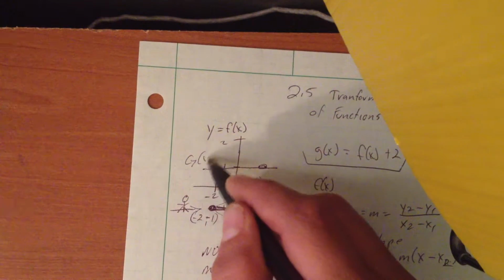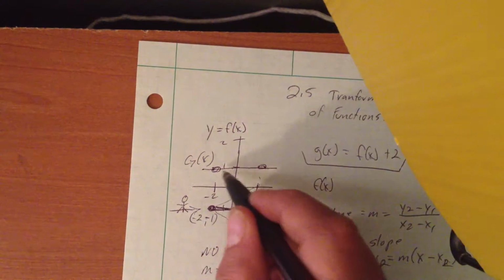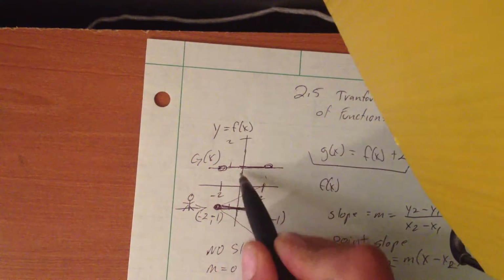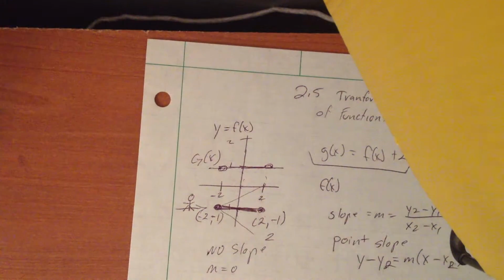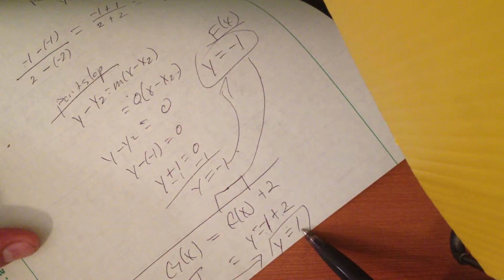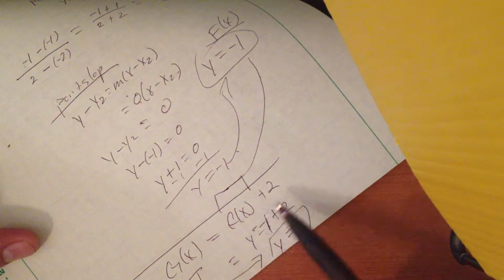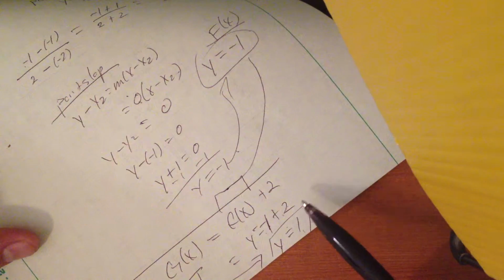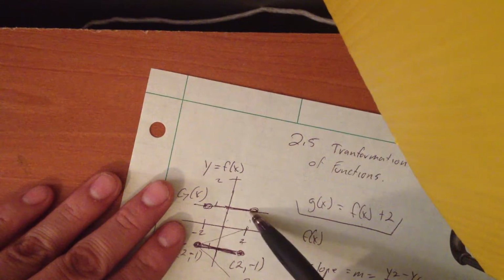So this is your g of x graph. All it is is adding 2. That's basically what the function said: f of x plus 2. See, g of x is y equals 1. Remember, there's no slope, so it's just going to be a straight line. So that's what we got, a straight line at 1.